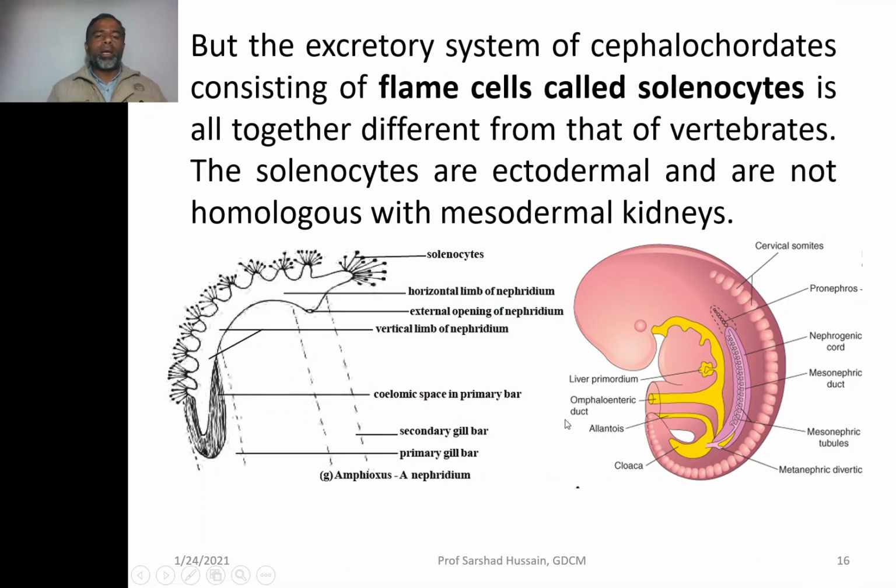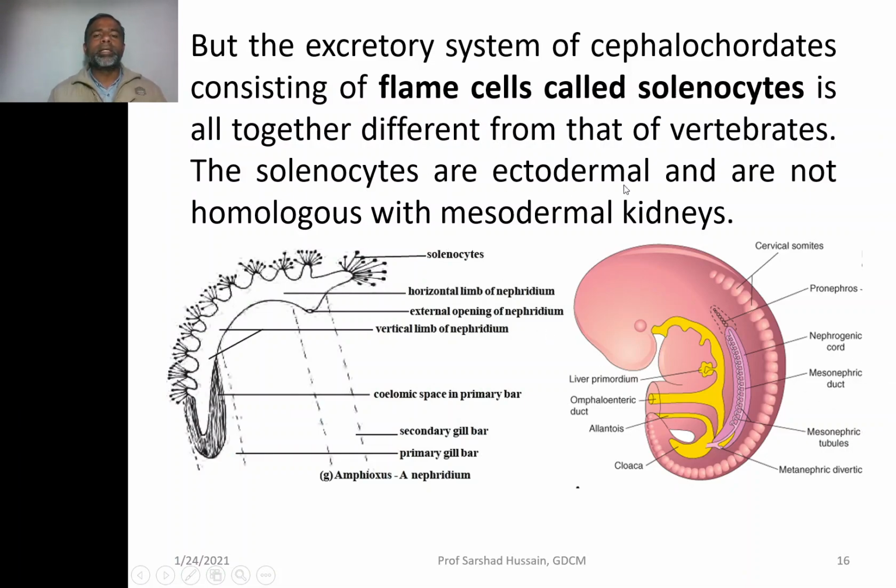But other than that, if you look at the excretory system, the vertebrate has a mesonephric type of kidney, whereas these cephalochordates have solenocyte cells communicating with the coelom, which opens through a duct. This is not resembling at all the mesonephric kidney of the vertebrate.